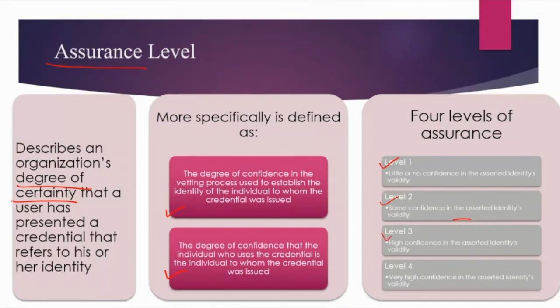Level 3 is where high confidence is required. While a discussion is going on, it is okay. But suppose you are filing a patent or submitting a paper. Some confidential information is involved, and you want to involve only those people who are actually related to that particular paper or research.